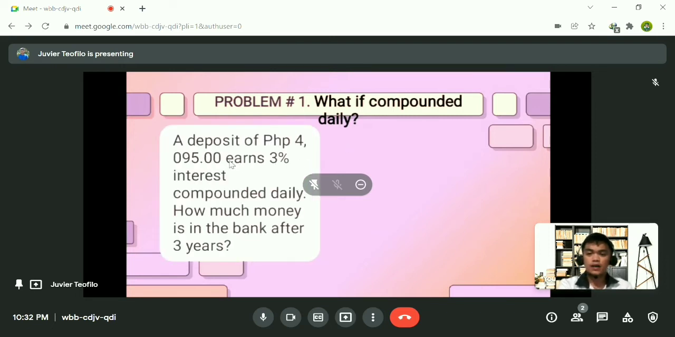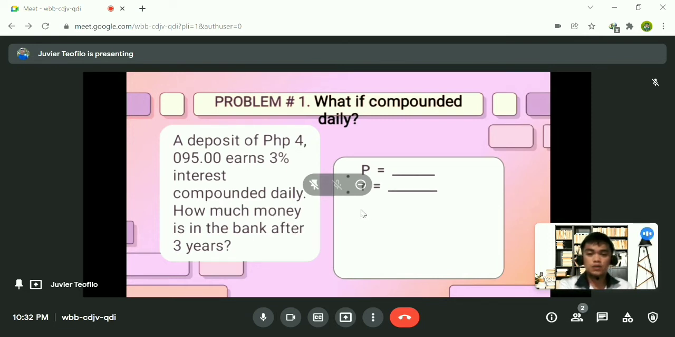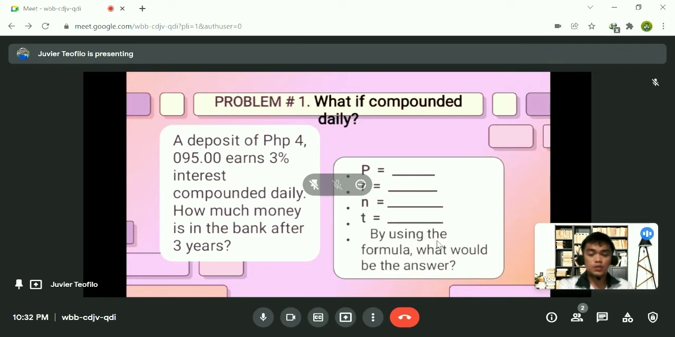Let me read it. A deposit of 4,095 pesos earns 3% interest compounded daily. How much money is in the bank after 3 years? Again, a deposit of 4,095 pesos earns 3% interest compounded daily. How much money is in the bank after 3 years? So I want you to send your final answer in our chat box.